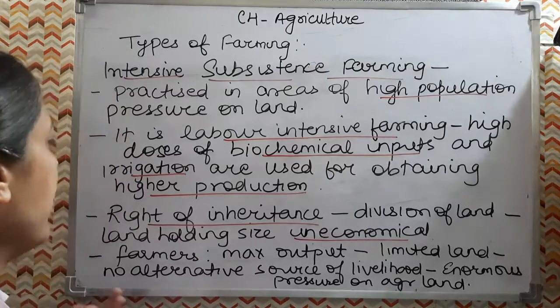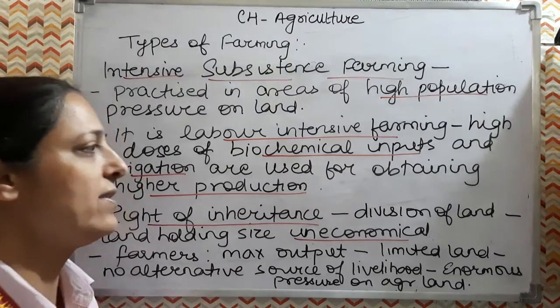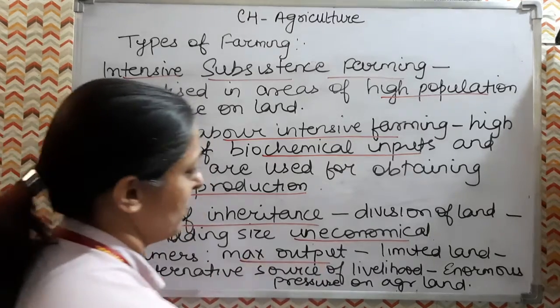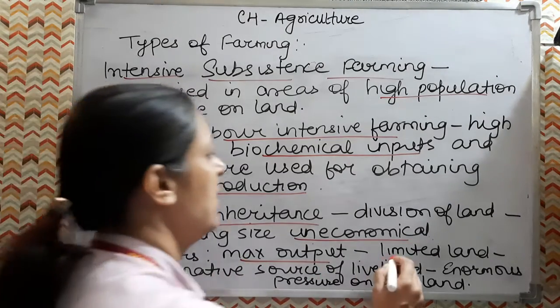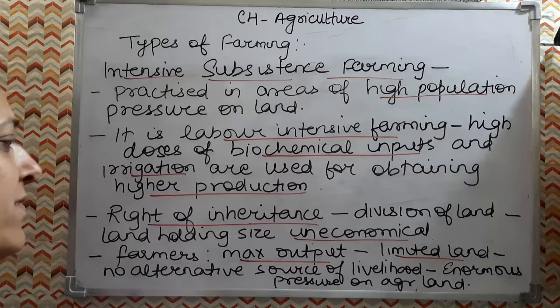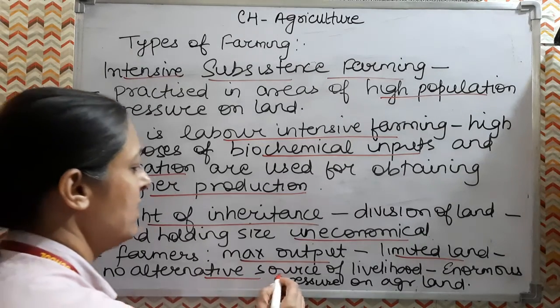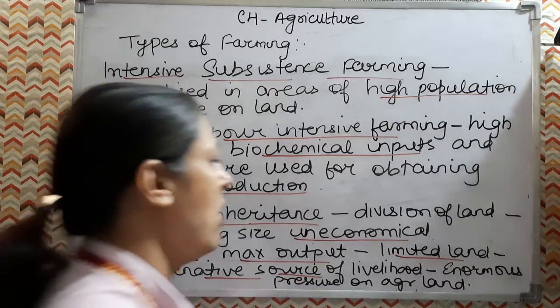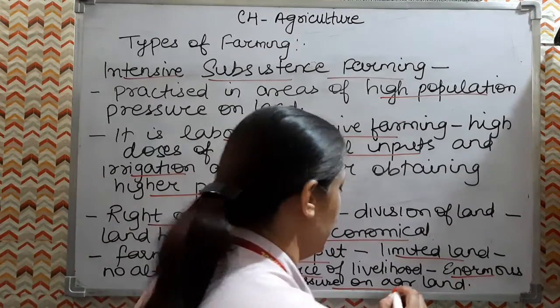But due to this kind of rights of inheritance, there is a division of land, but the farmer wants the maximum output from the limited land, because no alternative source of livelihood is there with the farmers. So it puts enormous pressure on the agriculture land.